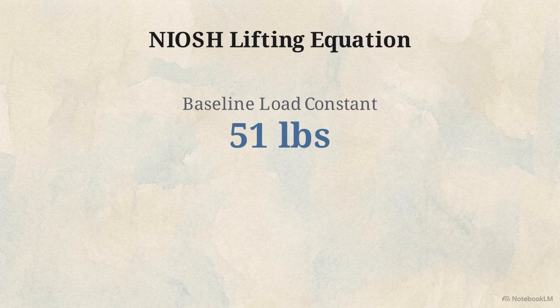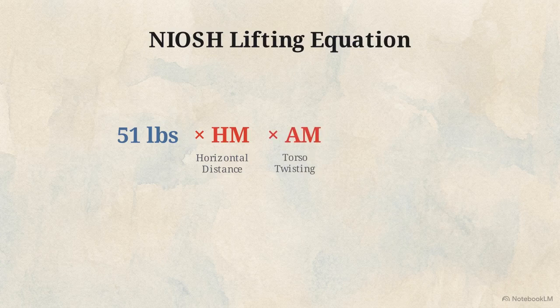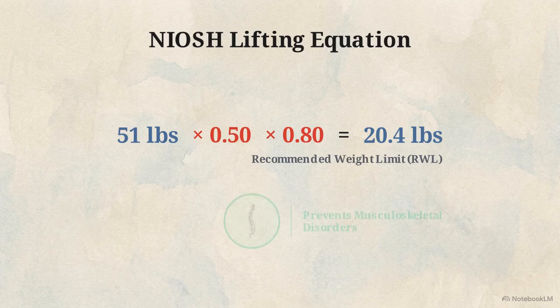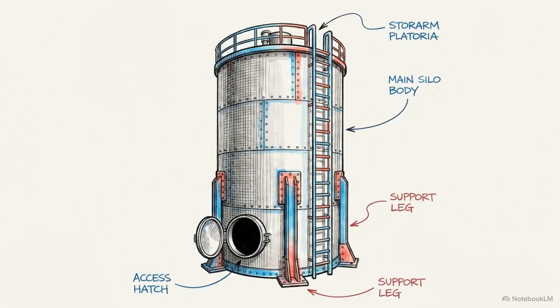The NIOSH lifting equation starts with a 51-pound baseline and reduces it using multipliers for variables like horizontal distance or torso twisting. This determines the recommended weight limit to prevent chronic musculoskeletal disorders. Whether you are guarding a mechanical press or calculating an ergonomic lift, safety engineering replaces unpredictable behavior with math and physical barriers.